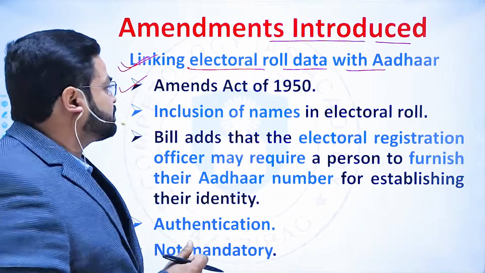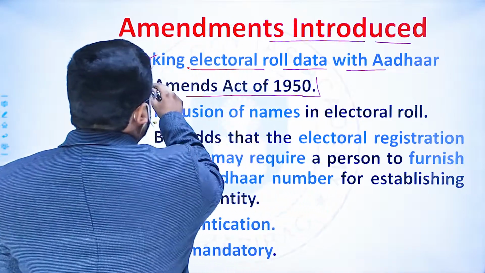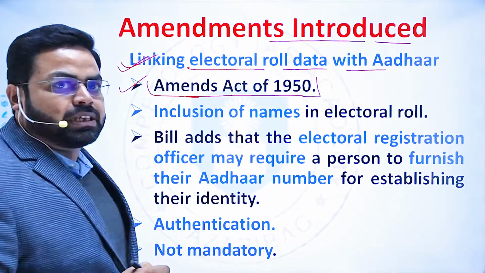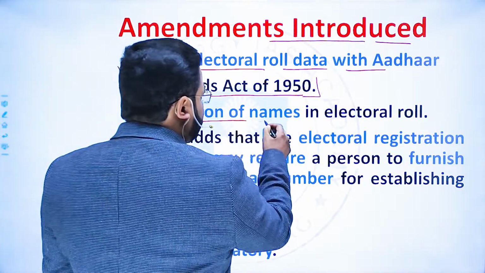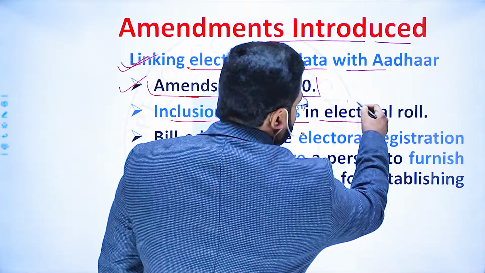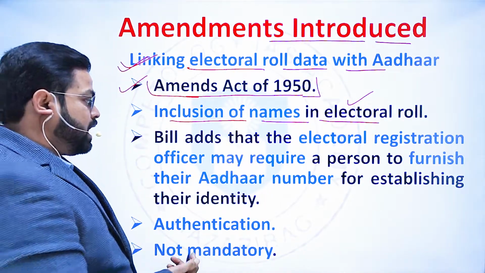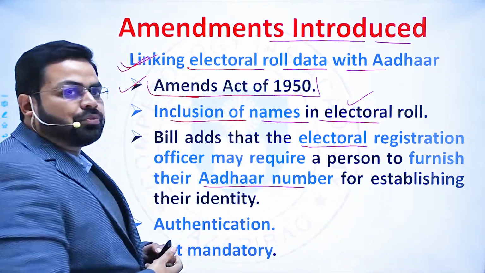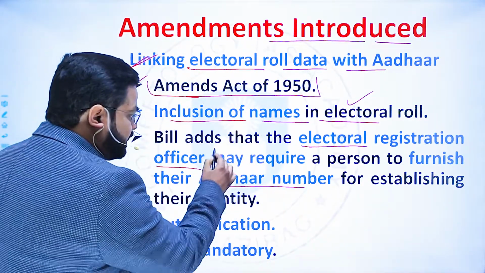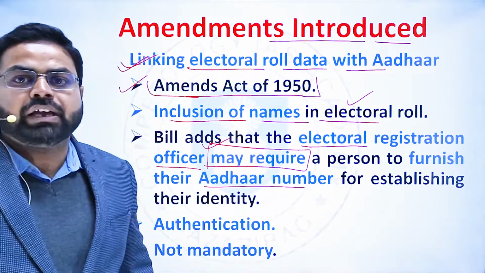As we have mentioned, the preparation of electoral roll is in the act of 1950. Here it introduced that the inclusion of names in the electoral rolls will be authenticated using the Aadhaar number. So the electoral registration officer may require, and here is the keyword, may require.